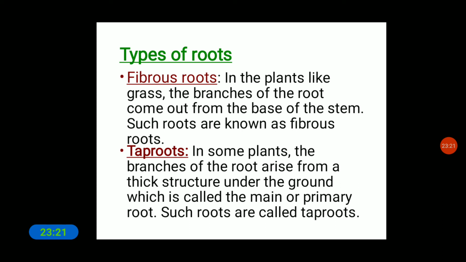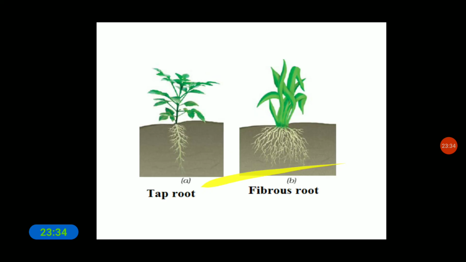And next is tap roots. In some plants the branches of the root arise from a thick structure underground, which is called the main or primary root, and such roots are called tap roots. So these are examples of tap roots and fibrous roots.